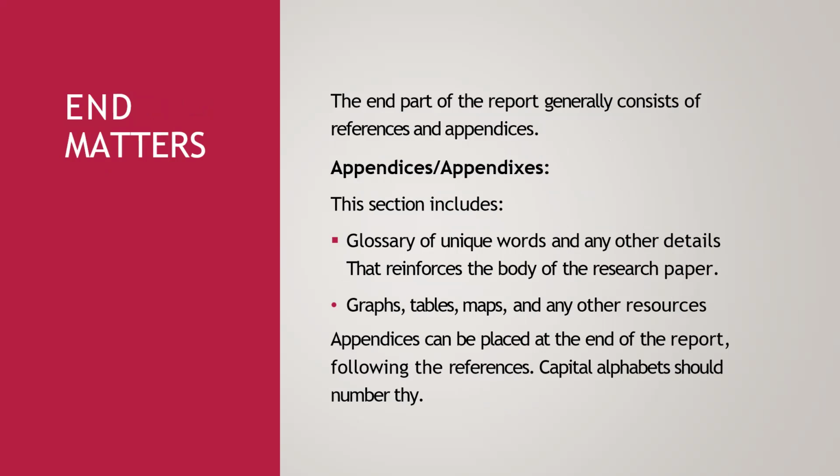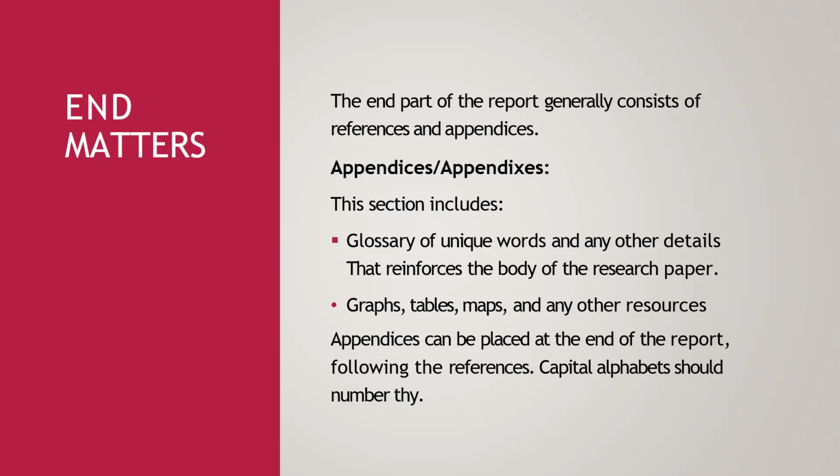So today we will discuss the appendices. This section includes the glossary of unique words and any other details that reinforce the body of the research paper. If you have used different short words or different abbreviations, you can put them in the appendices. Even graphs, tables, maps, or any other resources can be added in the appendices.